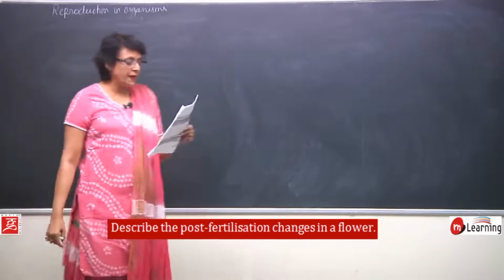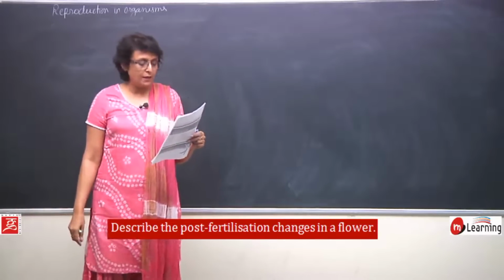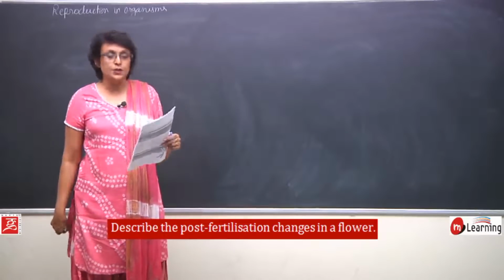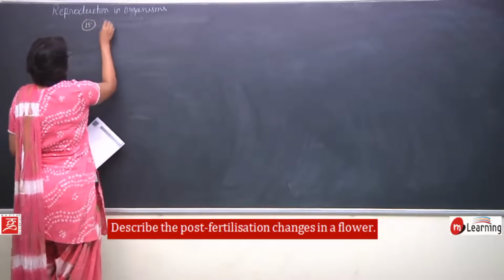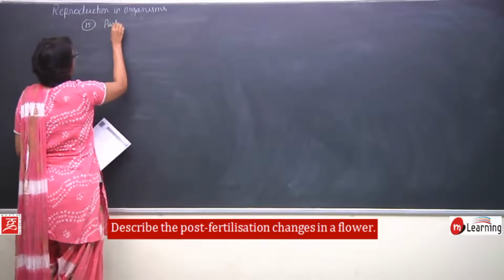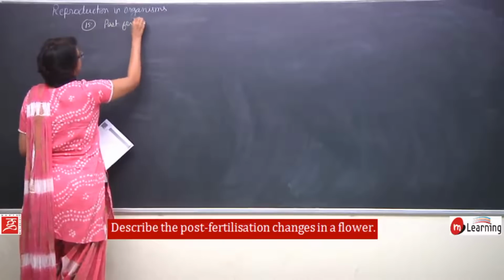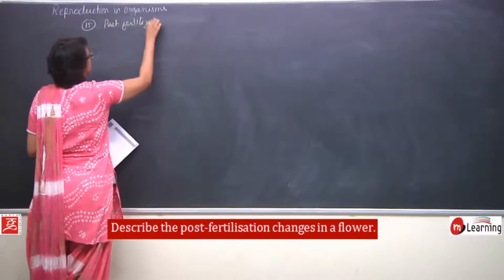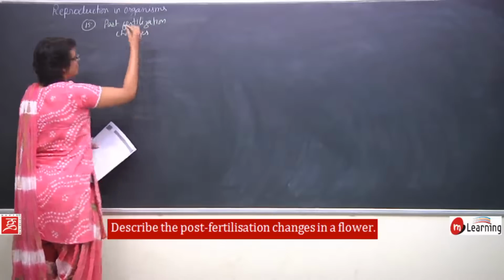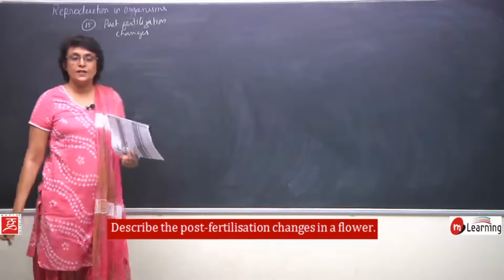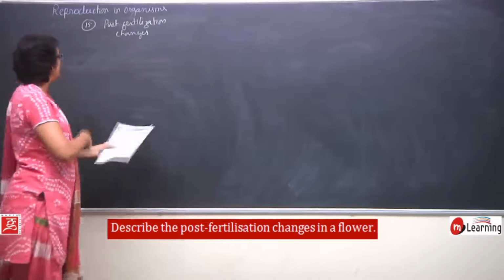Question number 15 is describe the post-fertilization changes in a flower. After fertilization has taken place, what all things happen?